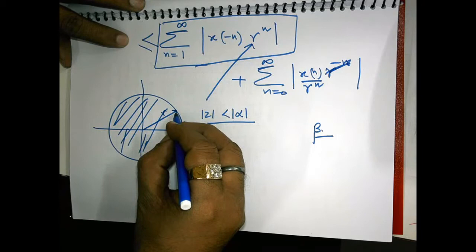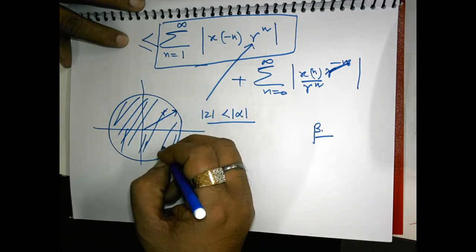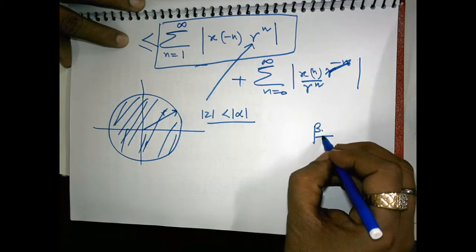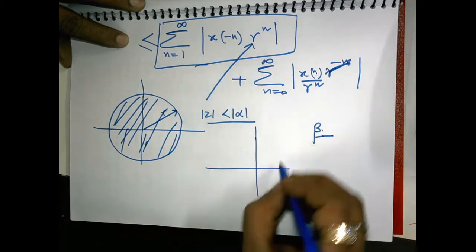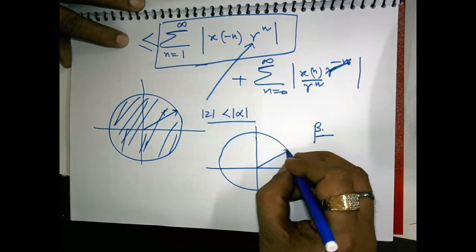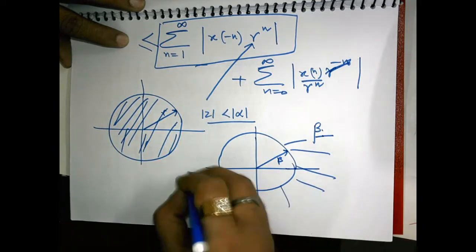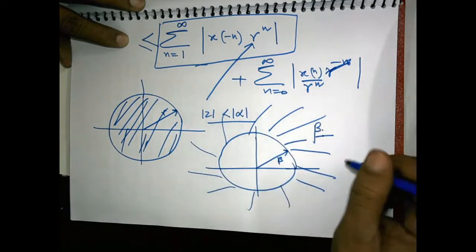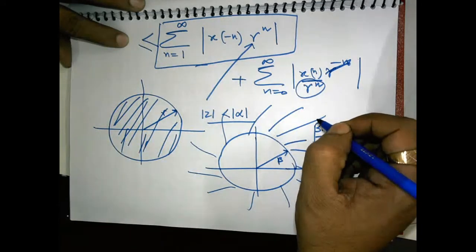This alpha is the maximum value below which this series converges, and this beta is the minimum value above which the second power series converges. Above this minimum value beta, if we select any value of r, this power series converges.